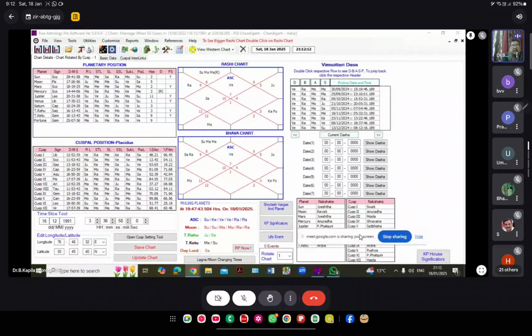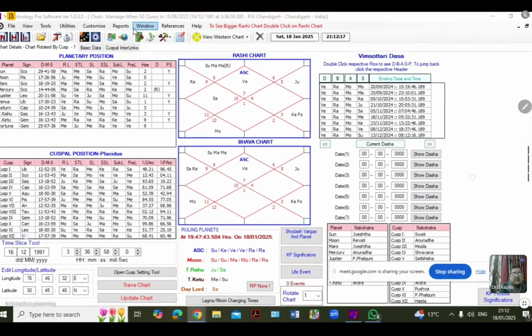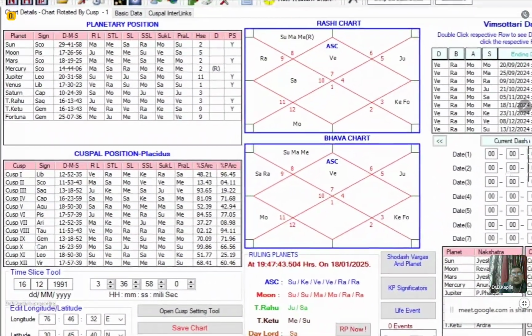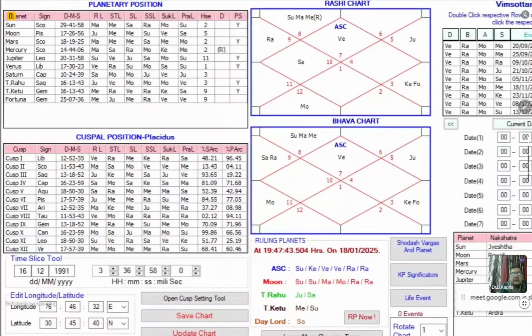This is the chart of a native. He came to me on 15th of August 2022 at around 1:30 p.m., right? And he asked me when his marriage is likely to happen. I made a prediction for this chart.